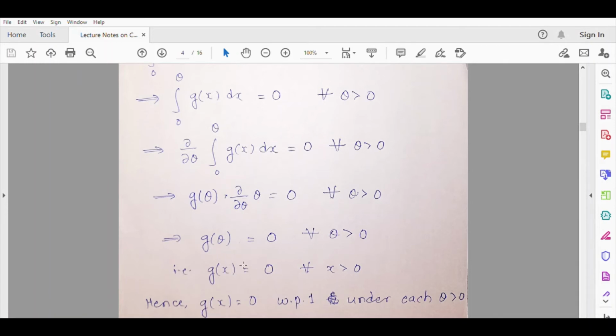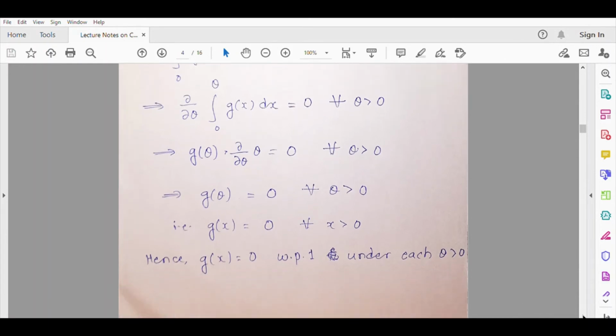So getting g(x) equal to 0 only for a particular interval on the real line won't give you probability 1. That is why, if you want probability 1, the probability should be 1 for every theta. Now notice that theta is going to be anywhere on the positive half of the real line, and because we have this 0 for every x greater than 0, we can safely say that g(x) is equal to 0 with probability 1 under each theta greater than 0. So this is how theta matters here. Because of this, the family is complete.